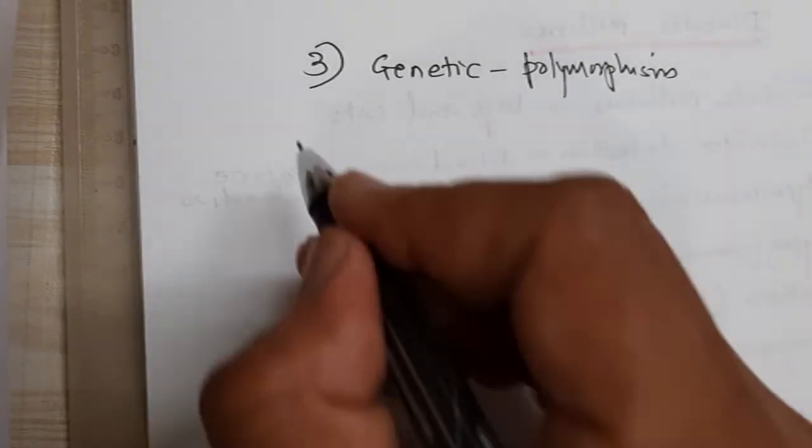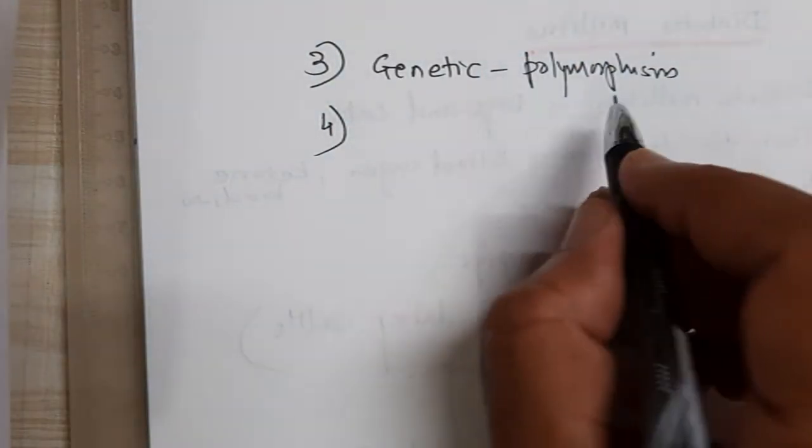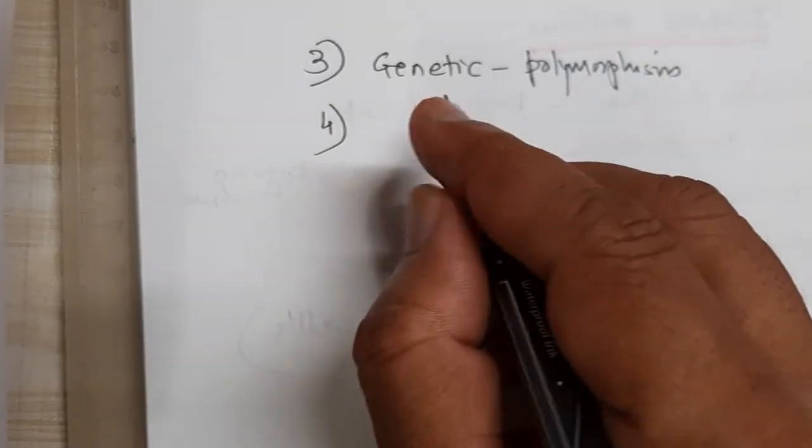Even though it is secreted normally, such an insulin is not biologically active, and that may result in hyperglycemia.